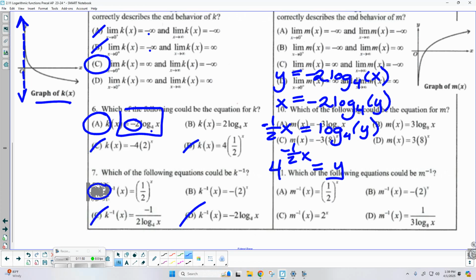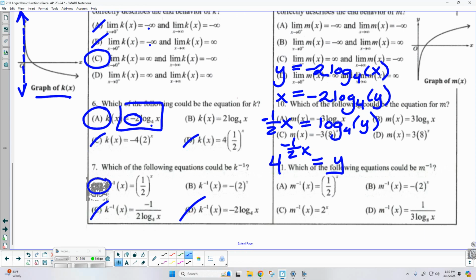But looking at my answer here, it says 4 to the -1/2 x. I said the answer was A. That doesn't look anything like that. So what's going on? Say again now. Okay, we can actually simplify this a little further using that -1/2.